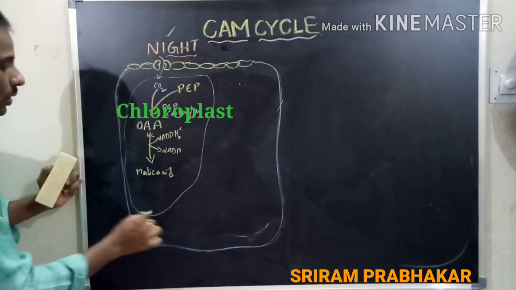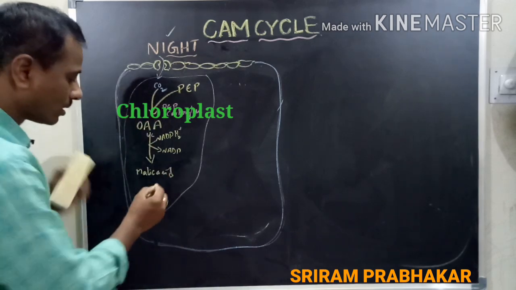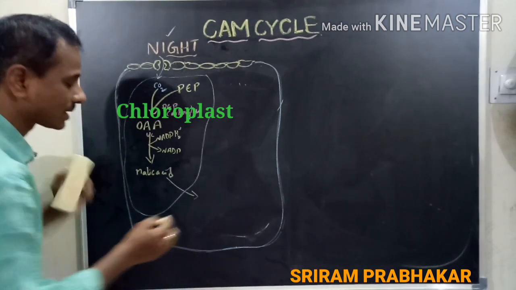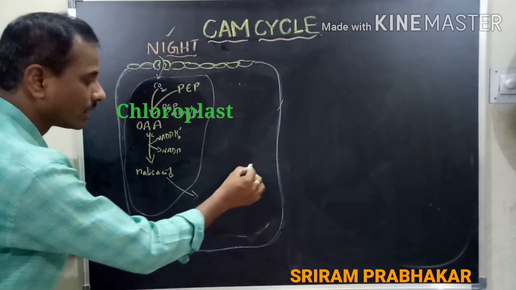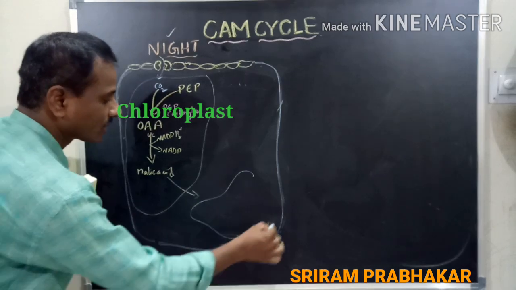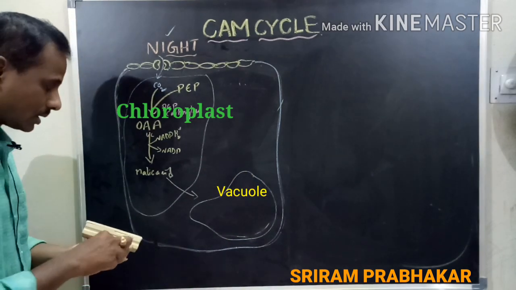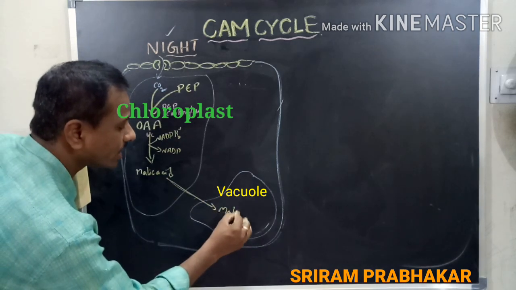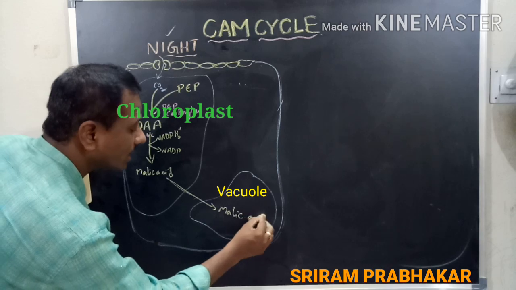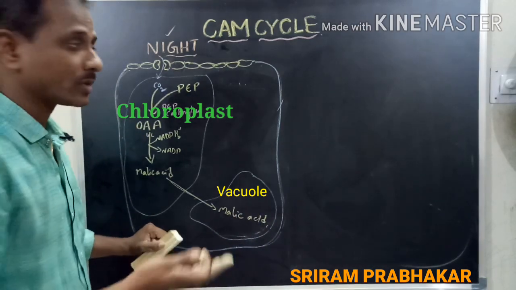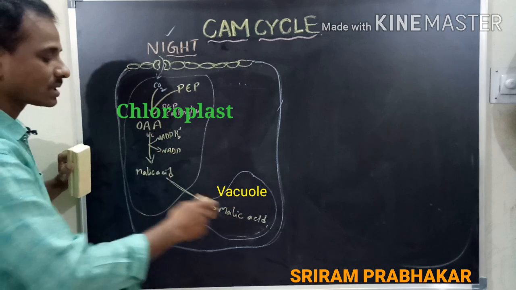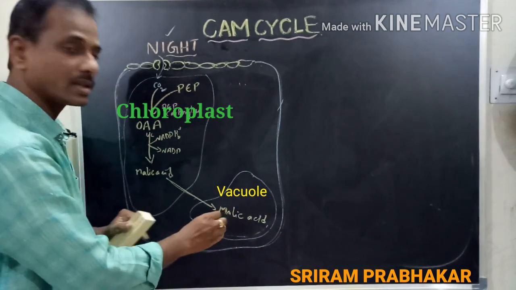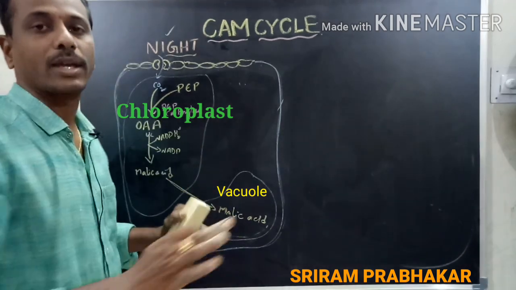This is a chloroplast. Then after the formation of malic acid, it comes out from the chloroplast and is stored in the vacuole. This is a vacuole. So malic acid reaches the vacuole and is stored here up to the daytime. That means only these 3 processes take place in the night time. The organic acid, that is malic acid, is synthesized, which is stored in the vacuole.